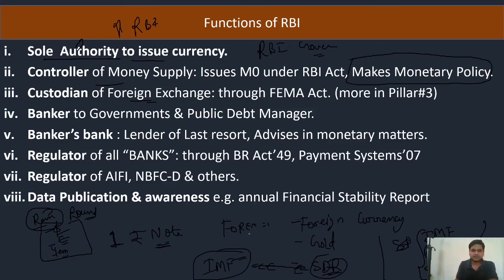Then, banker to the government and public debt manager. It means that if the government wants any loan, then it will come to RBI and keep government securities as collateral and take money from RBI. It is also the bankers' bank. It is also the regulator of all banks, all India financial institutions and non-banking financial institutions, and it handles data publication and awareness, just like it publishes the annual Financial Stability Report. So there may be a question: the Financial Stability Report is published by, then the answer will be RBI. Okay, so we will see all the points one by one.